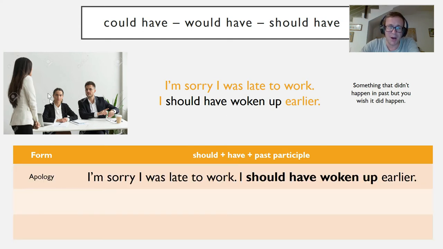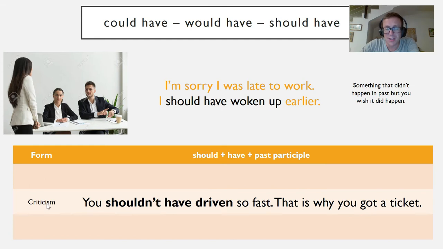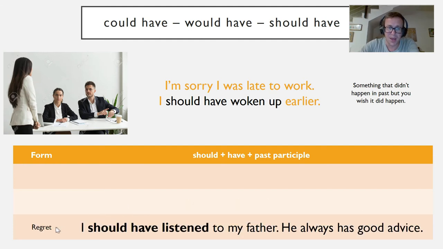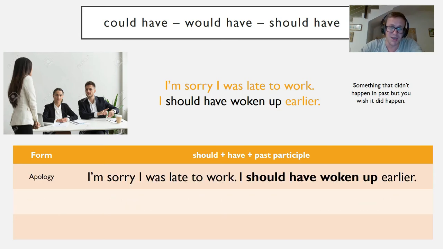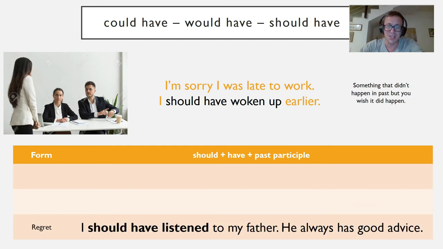Here we have an apology. Apology is sorry. I'm sorry I was late to work. I should have woken up earlier. Could also be a criticism. So when you think something is bad, you shouldn't have driven so fast. That's why you got a ticket. So when you tell another person what you think, this could be shouldn't have. Or it's a regret. This is more a criticism of yourself when you feel you did something. I should have listened to my father. He always has good advice. Quite similar to the apology, but that's you talking to another person. This is you talking to yourself.